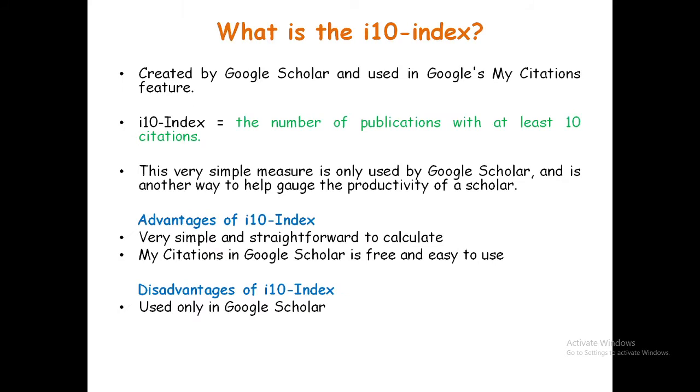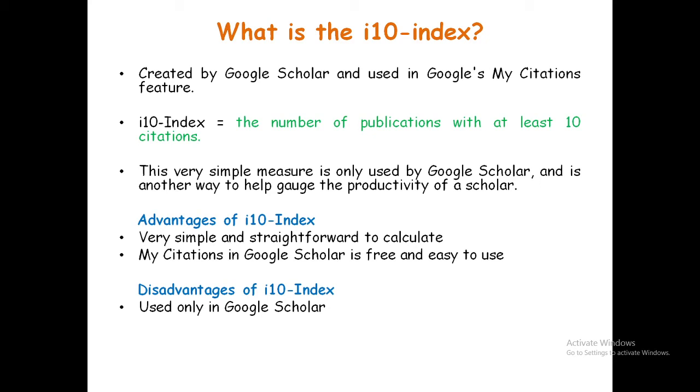Now, I-10 index, what is this? Created by Google Scholar and used in Google's My Citations feature. The I-10 index is the number of publications with at least 10 citations. This very simple measure is only used by Google Scholar and is another way to help gauge the productivity of a scholar.